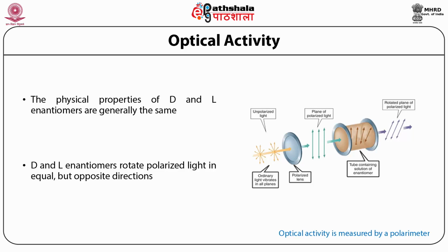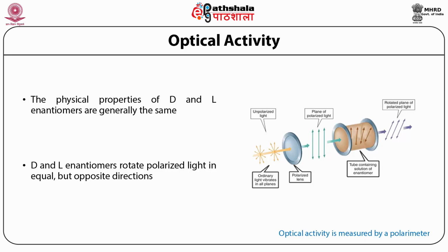So now this plane polarized light, if it is allowed to pass through a tube that contains a solution of an enantiomer, what will happen? If one component interacts stronger than the other with a chiral molecule of this enantiomer, this component will slow down and will arrive later at the observer.